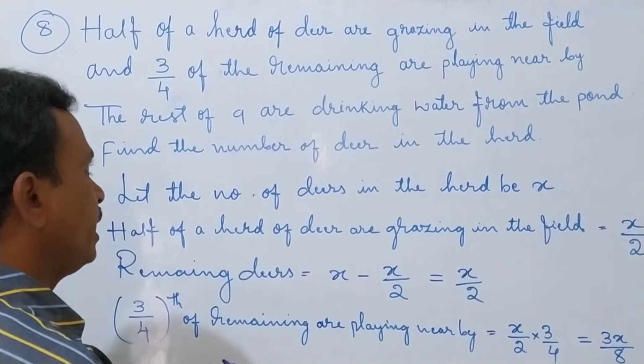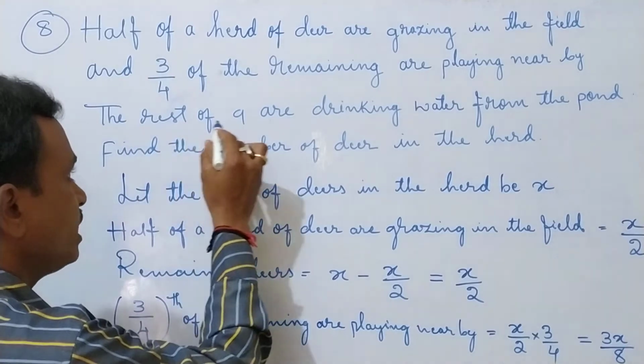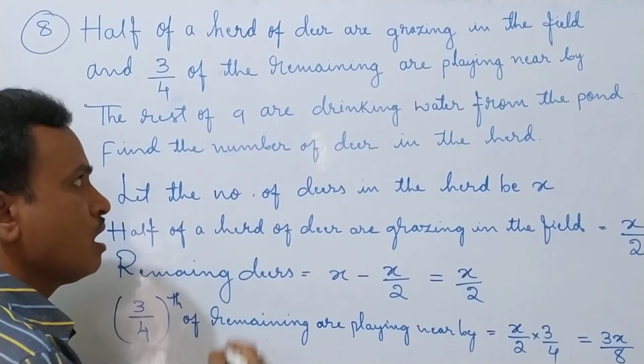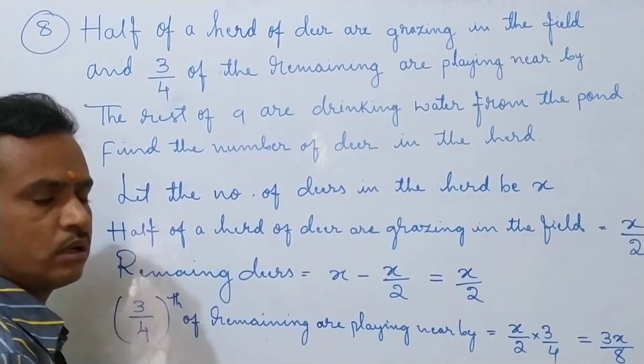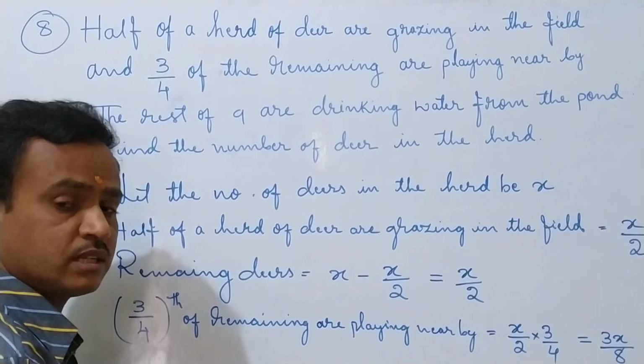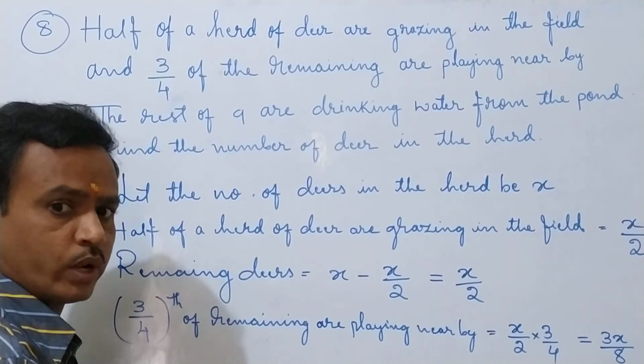Next, the rest of 9 are drinking water. Now, how many deer are remaining? That we should find.